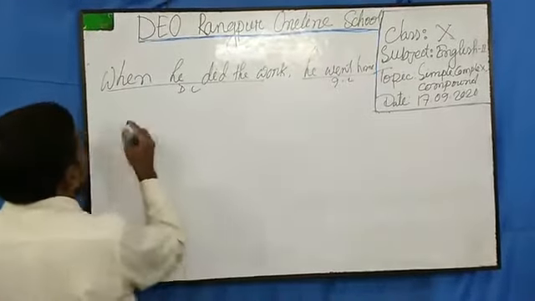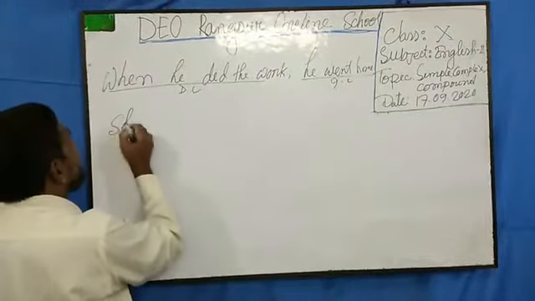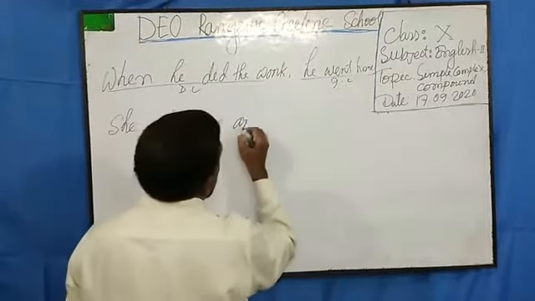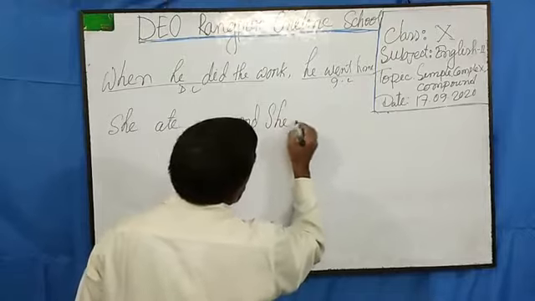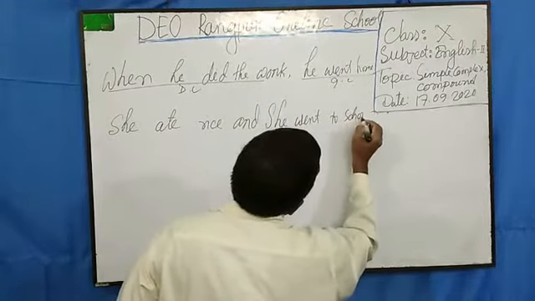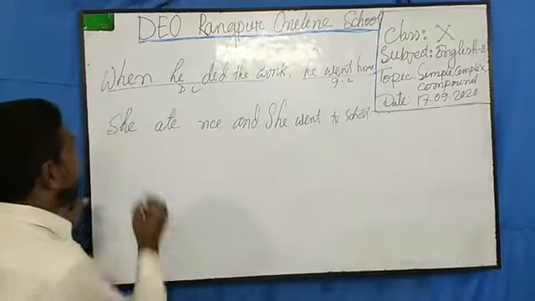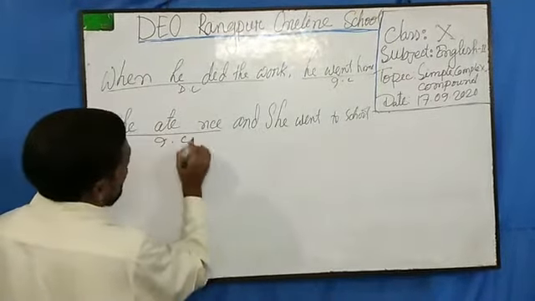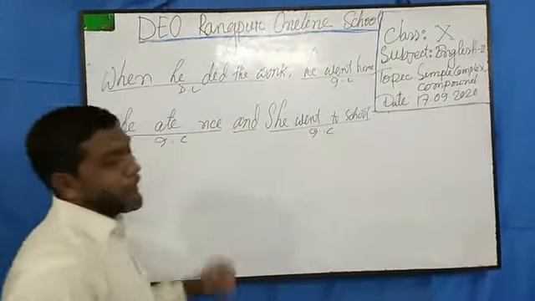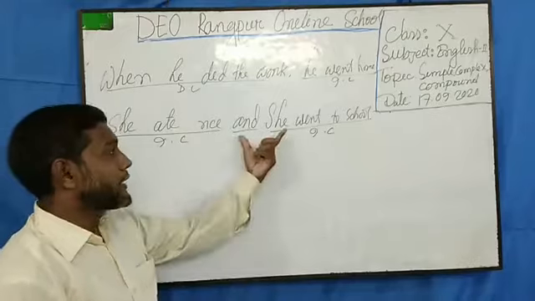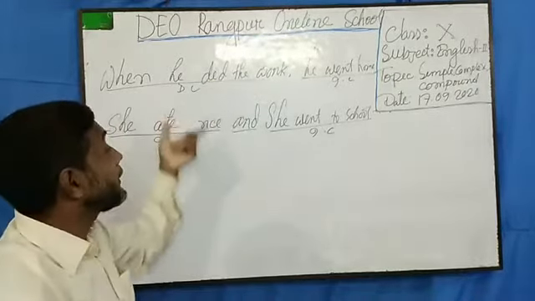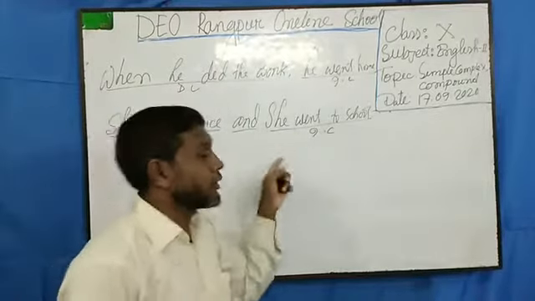Again, she ate rice and she went to school. Now again if you follow here, this is an independent clause and this is another independent clause, and we have a coordinating conjunction between them. So this is a compound sentence and this is a complex sentence. In both of these sentences we have two clauses.